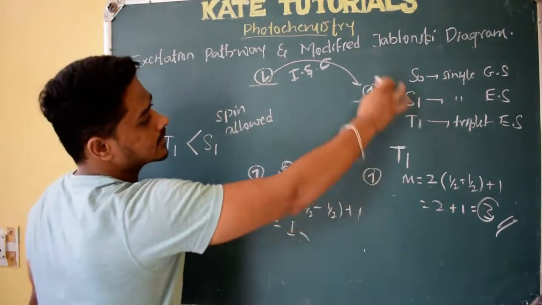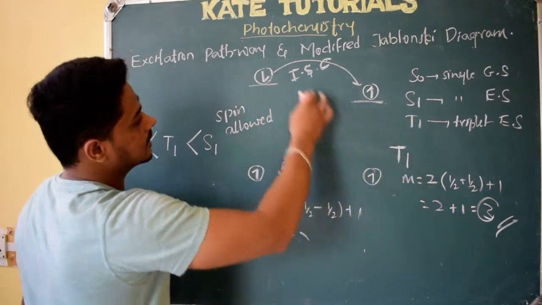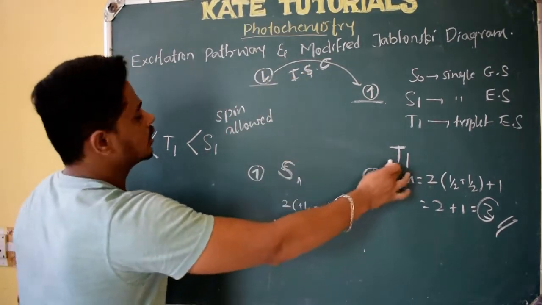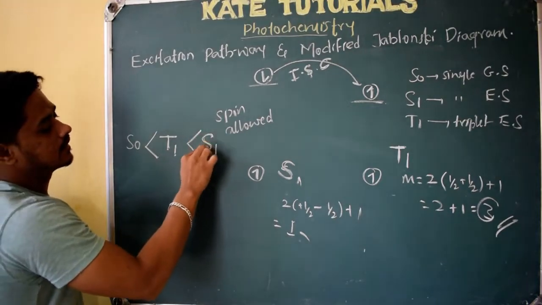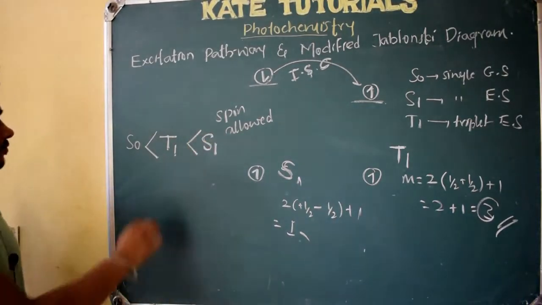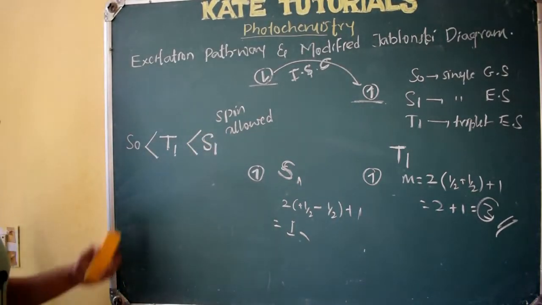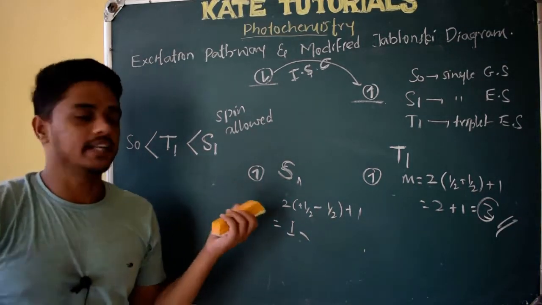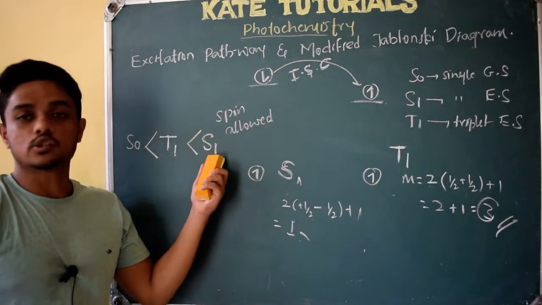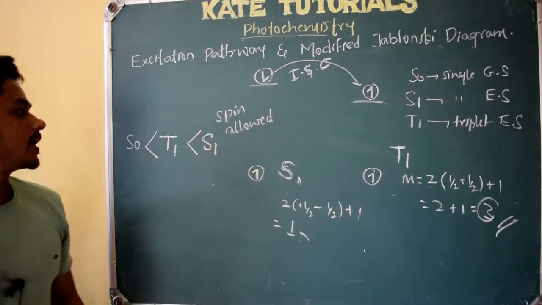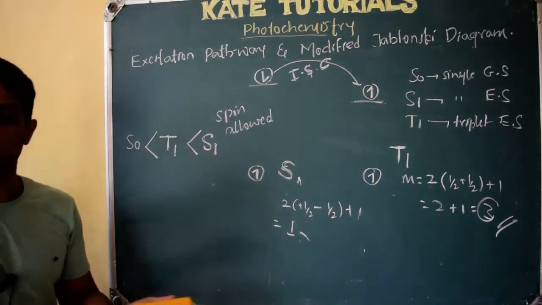So here it means nothing but triplet excited state, and this is nothing but singlet excited state. Triplet excited state will always have lesser energy than singlet excited state, and this is the ground state, right? Singlet ground state, because multiplicity is 1; here multiplicity is 3, so triplet. Here also multiplicity is 1, so singlet, right? So only 1 0 stands for excitation.